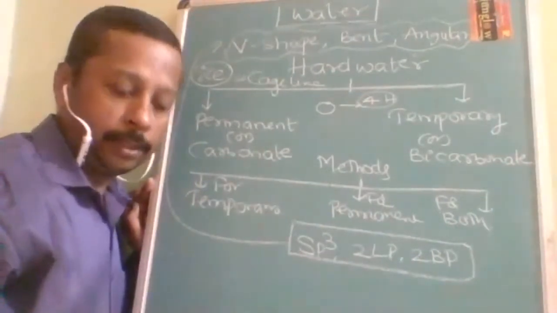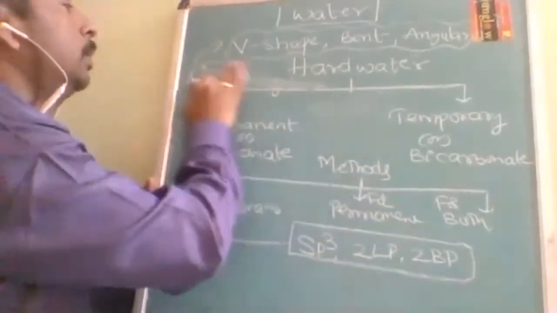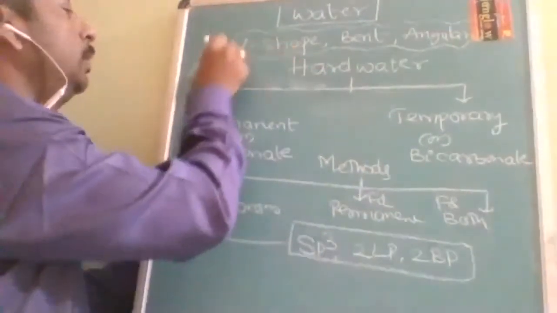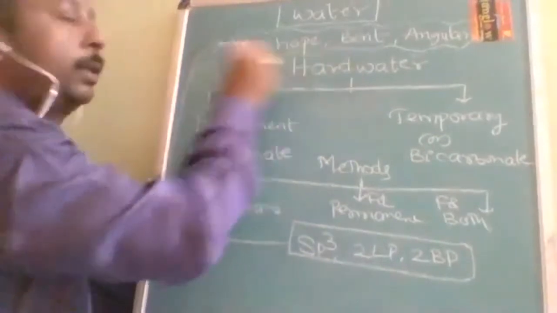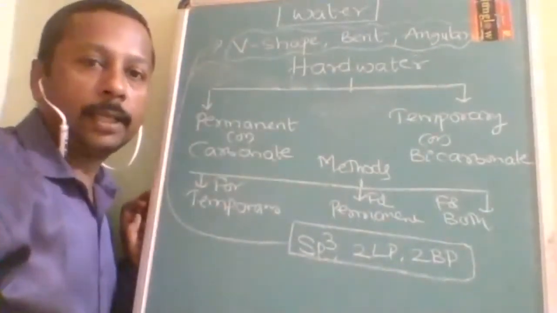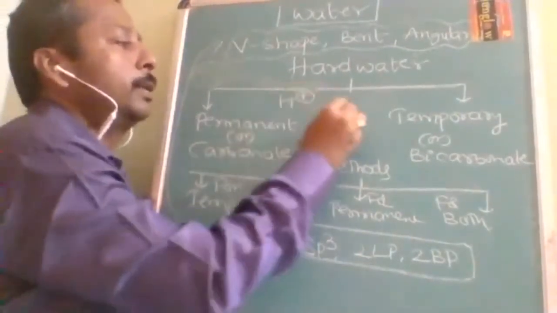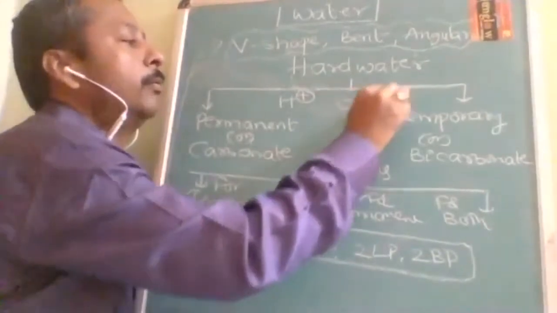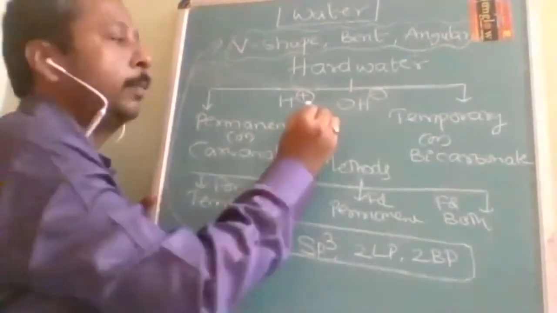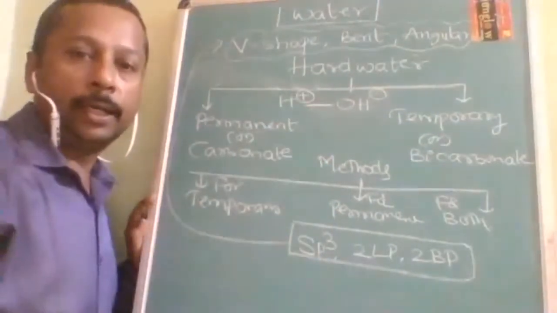Is it understood, students? So this is about the structure of water. Water is amphoteric in nature. Why is it amphoteric? Because of the presence of H plus, it is an acid, and because of the presence of OH minus, it is a base. Because of the presence of both, it is amphoteric in nature.